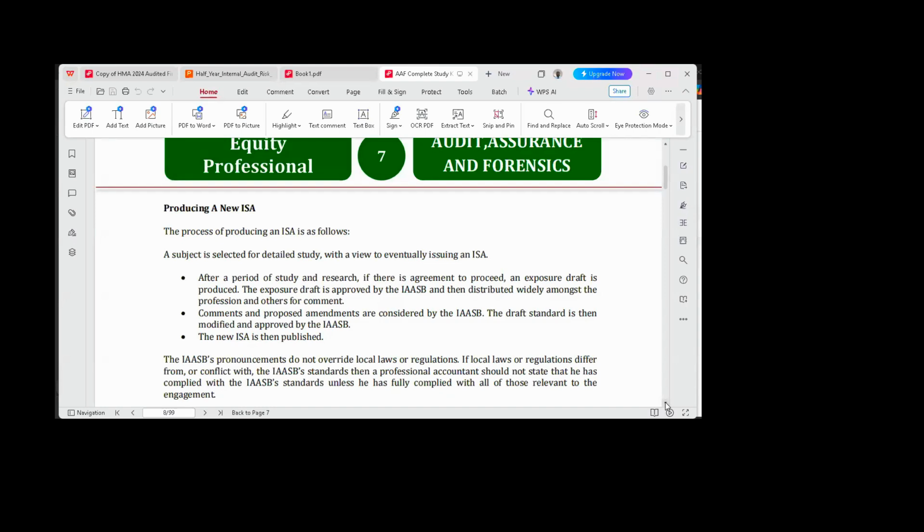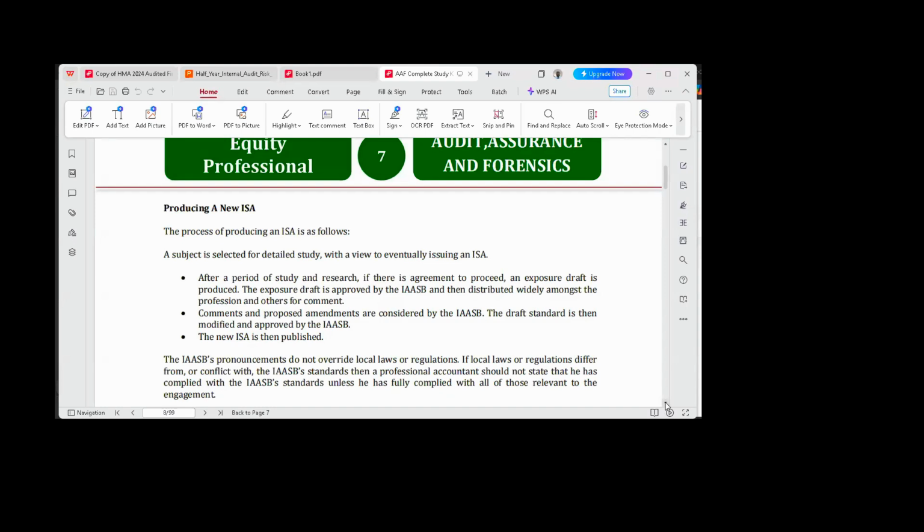So what that means is that when the need arises for these trending issues to be addressed, IAASB will not limit the issue to their own body only.